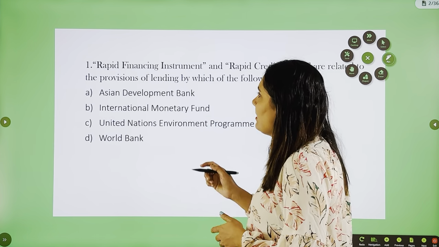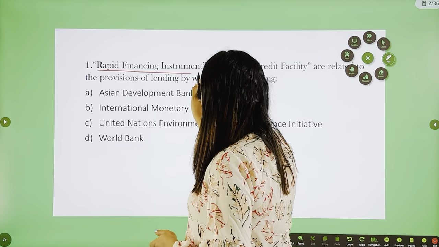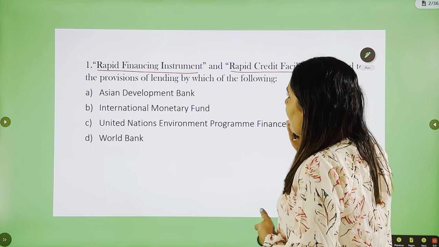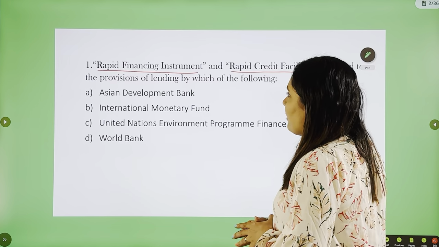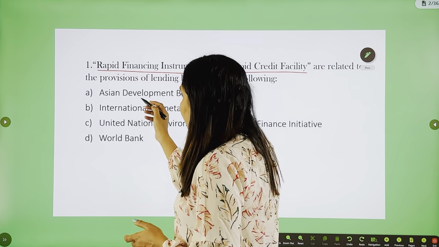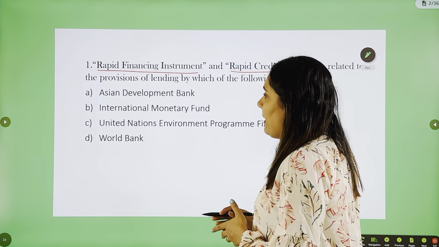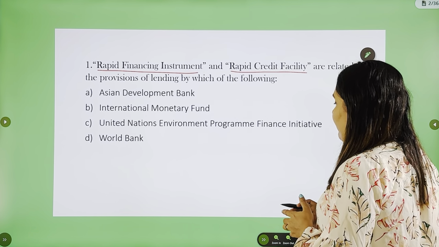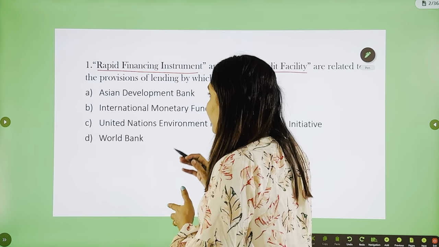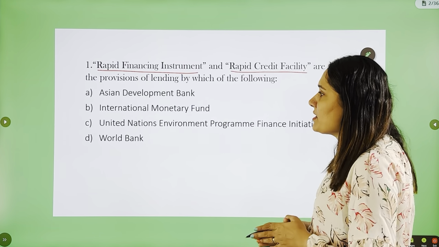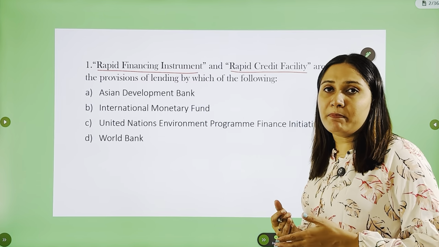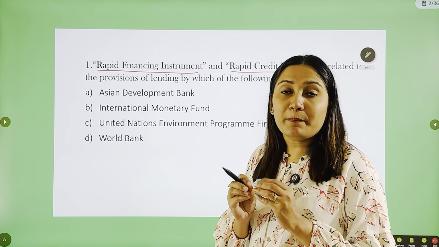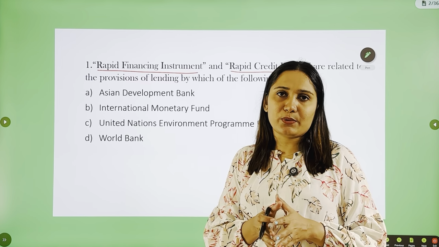Okay, the first question. Rapid financing instrument and rapid credit facility are related to the provisions of lending by which of the following? Four options are given: Asian Development Bank, IMF, International Monetary Fund, United Nations Environment Program Finance Initiative, and World Bank. The four options given here are all very popular international institutions, and you should know at least the basic things about these four institutions.